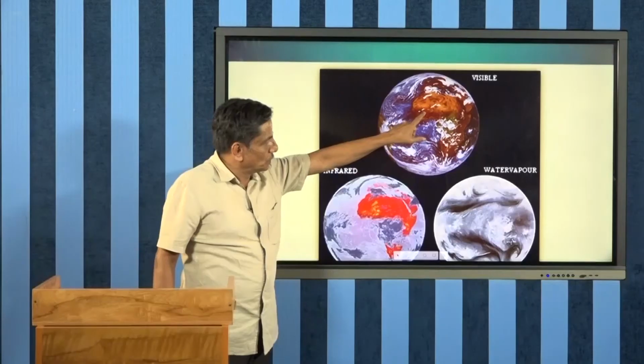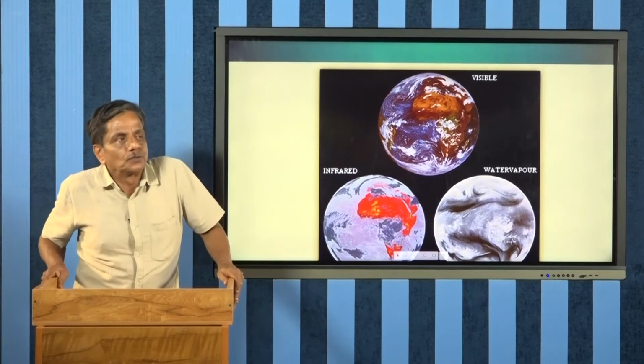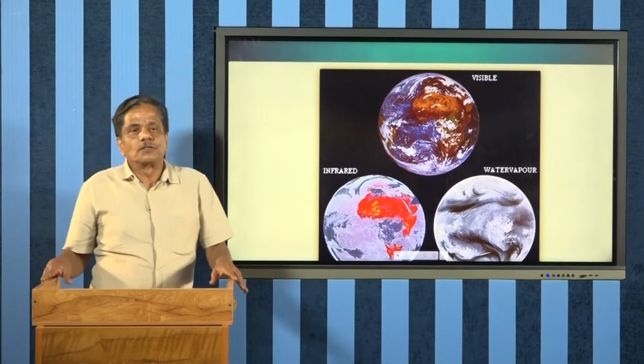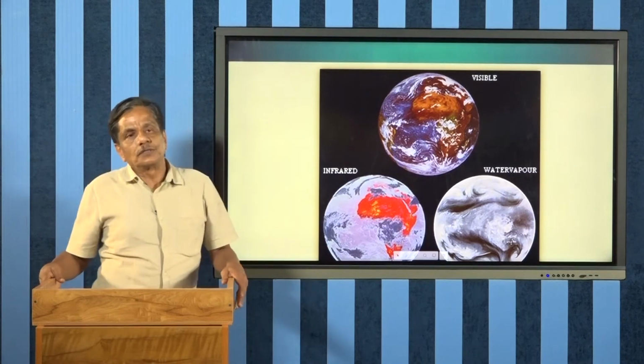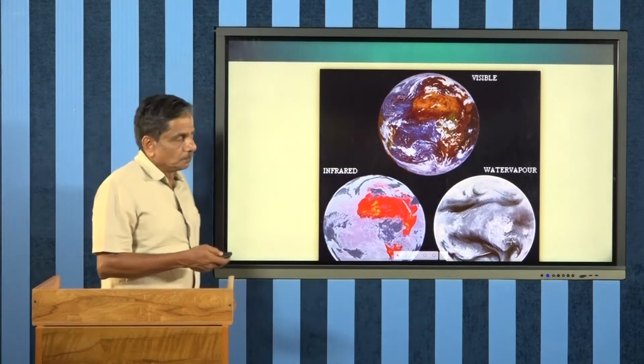So, that is the visible part only, and this part represents the water vapor. Water vapor means the idea of monitoring water vapor is to monitor the clouds. So, this water vapor channel can predict the weather conditions, right.